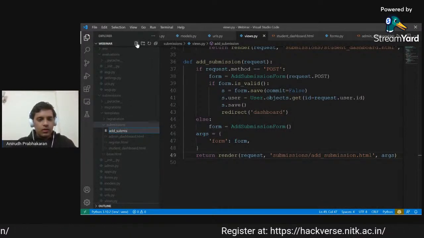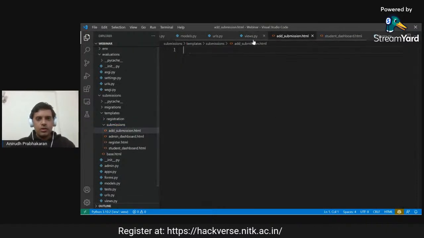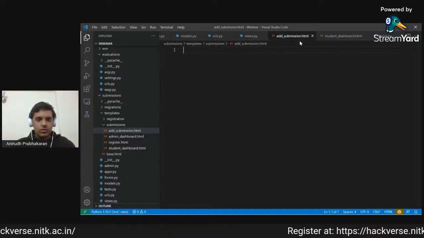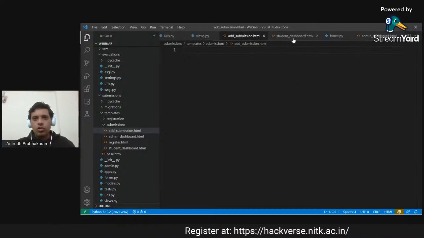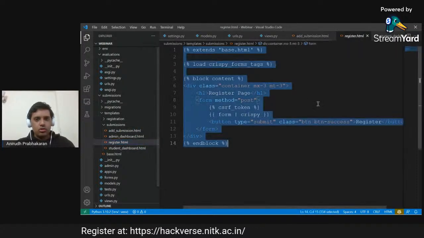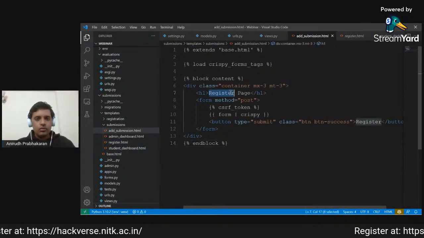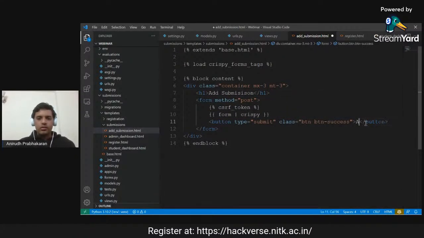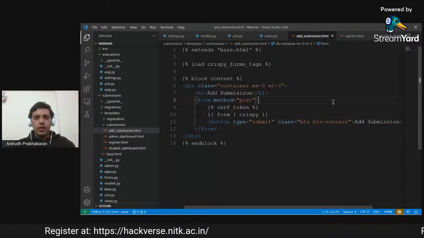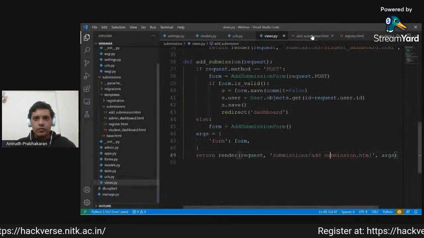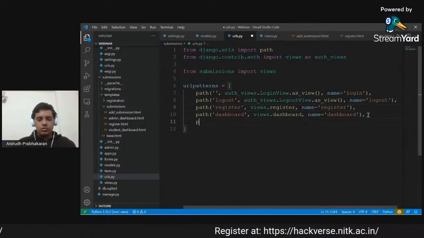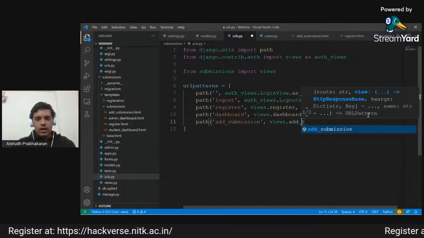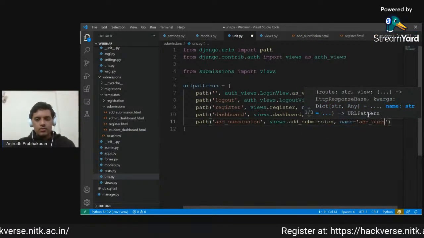Now I think you will also have understood the flow of making an application. First we define the view, then we make the template, and then at the end we define the URL to connect that view to the server. The add submission page is also basically a form only, so we'll just copy paste this form here. This will be add submission, and we can add the submission here. Okay, so now we've made the view, we've made this, and now we'll just add it to the URL. So now we can do add submission. We get views.add_submission, and the name should be add submission.